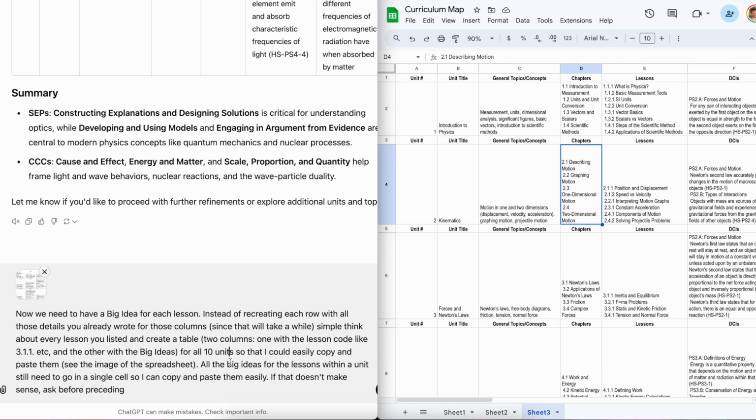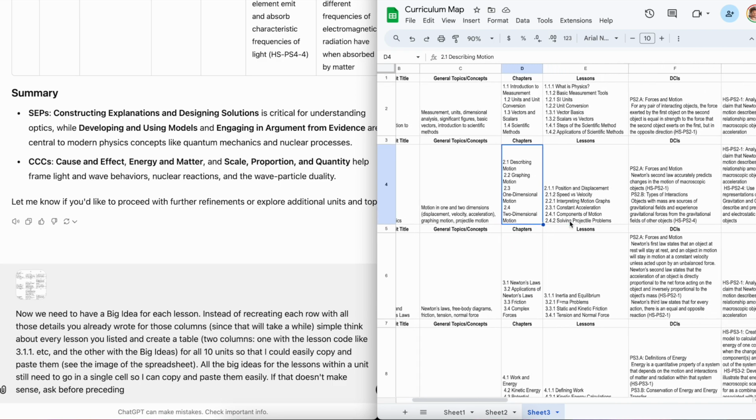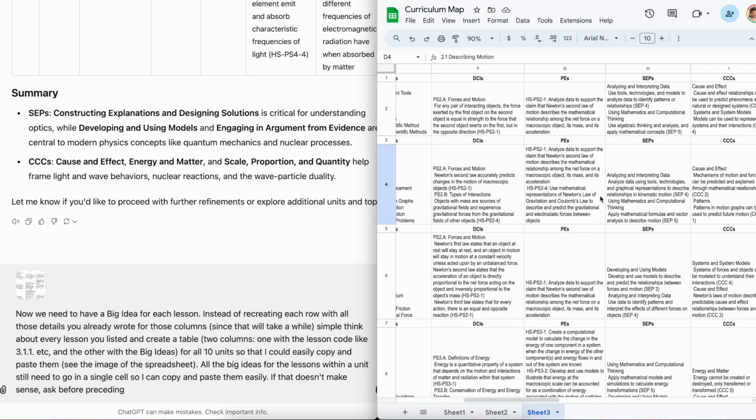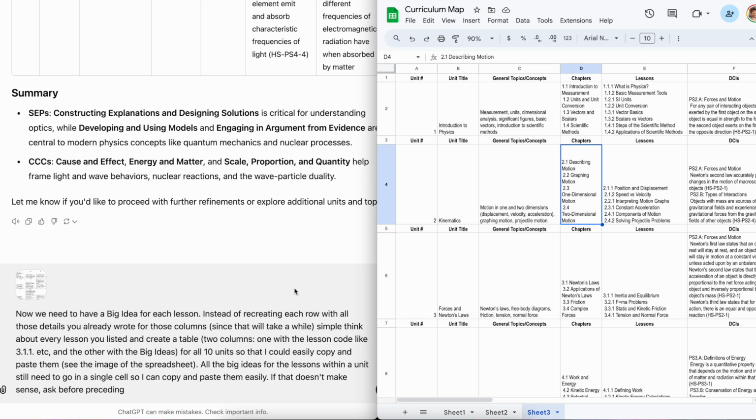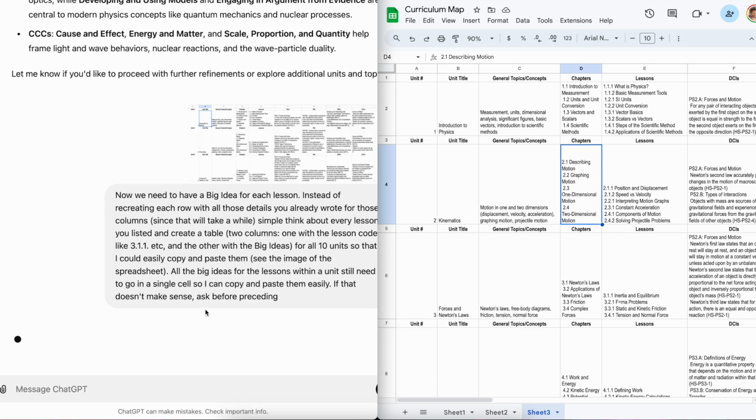Now, I want to make this easier on myself, so I'm telling it, just give me it for all of the units at once, and then it will paste them. Or I can just paste them in this column for the big ideas. So let's see what happens. And I did tell it, if you don't know what I'm talking about, ask first.